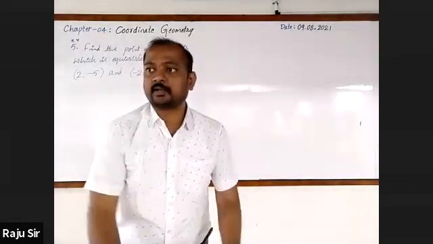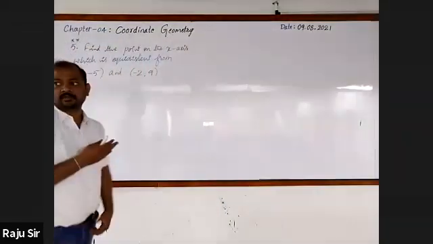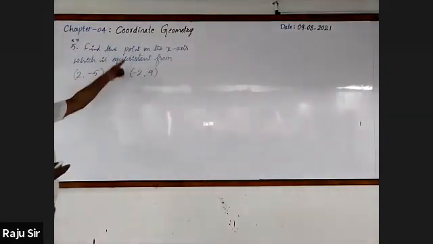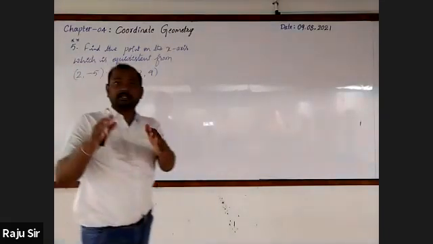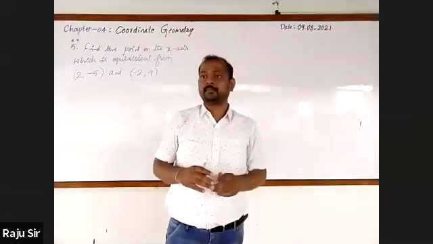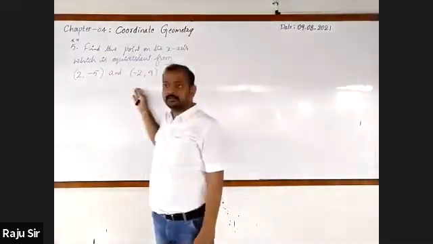Is it not like a relationship between x and y? The point is on the x-axis, that is equidistant from these 2 points.